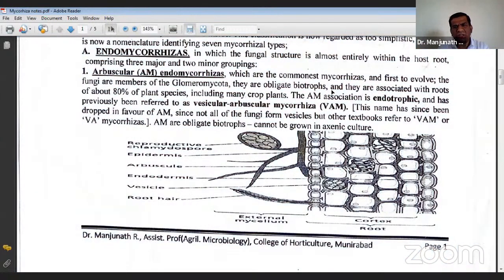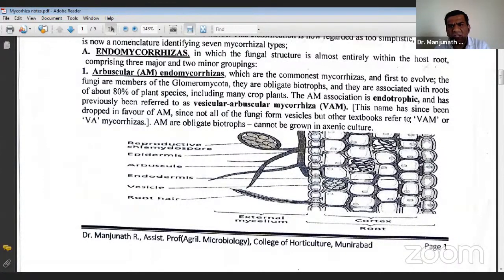That's what it means. So you may be asked in your exam, which of the following is an obligate biotroph biofertilizer? Your answer should be AM fungi. That's the important question you can know. Then endotrophic: this was previously referred to as VAM, and now it has been changed into AM fungus.